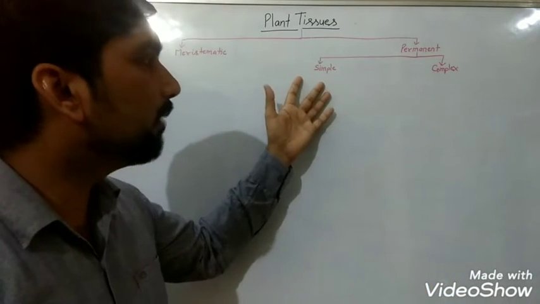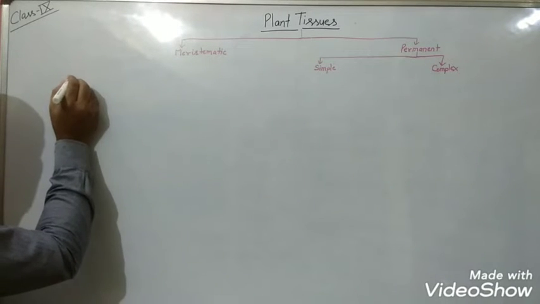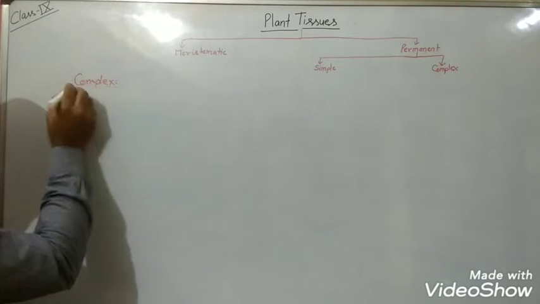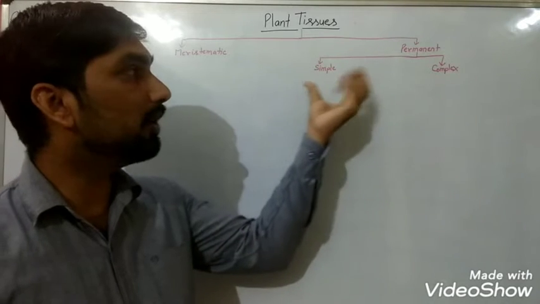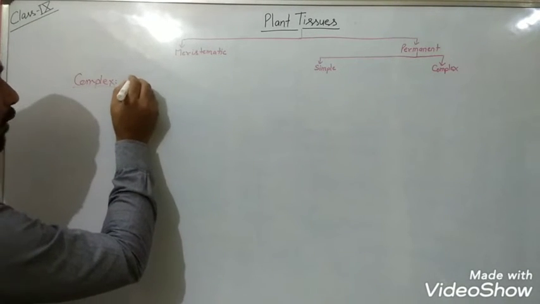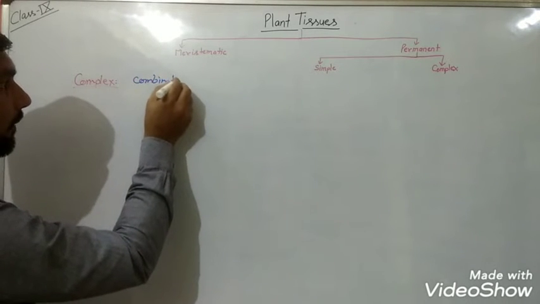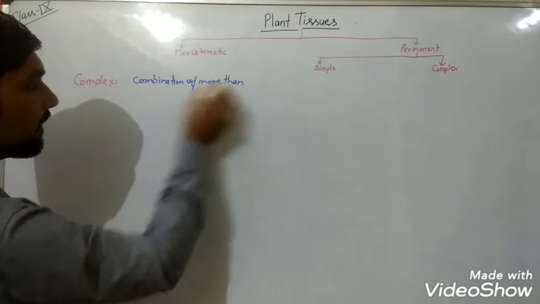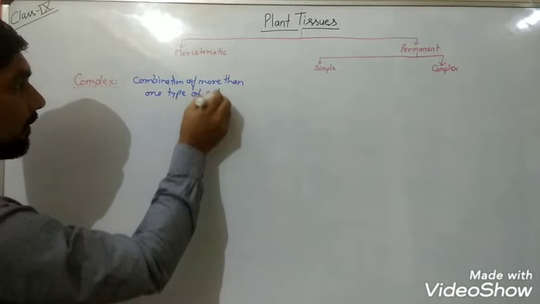So that was all simple permanent tissues, and today we are going to discuss the complex permanent tissue. So what do we mean by complex? Perhaps in the English subject also you have knowledge that sentences may be simple or complex, and when we talk about the complex, it means it is a combination of more than one type of cell.